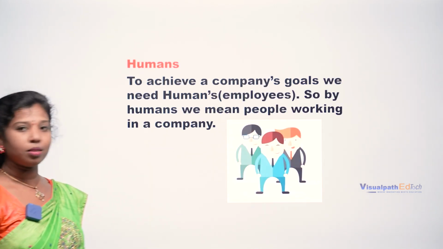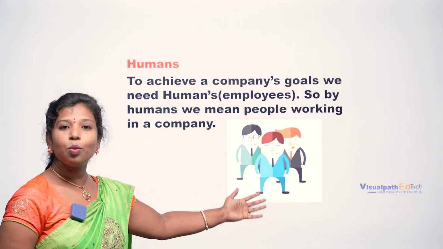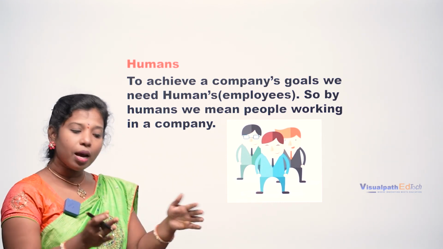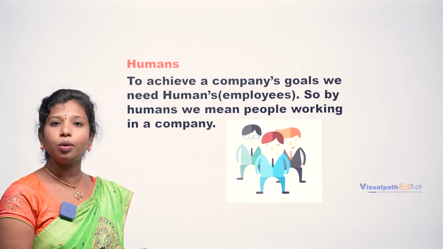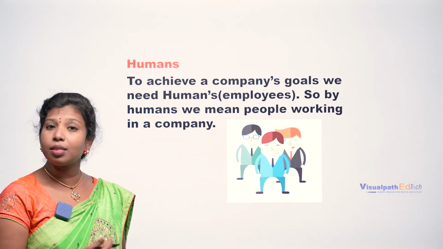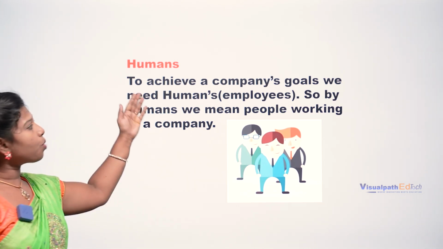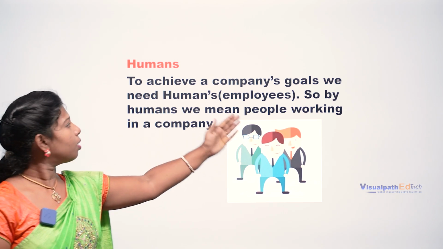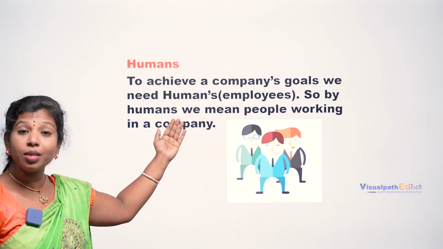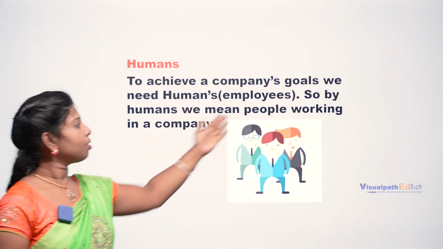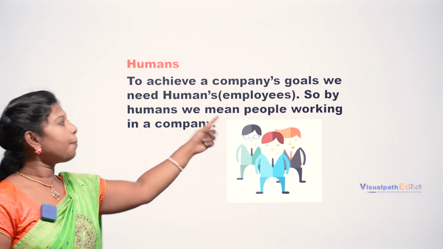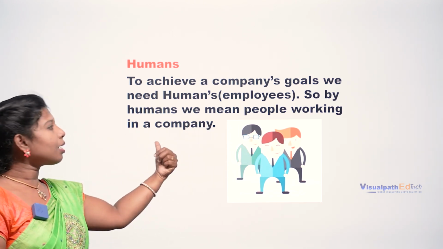So see here, humans are working in some organization to achieve some objective or goal. Who is responsible? The employees are responsible, right? To achieve a company's goal, we need humans. Who are these humans? Employees. By humans we mean people working in a company.